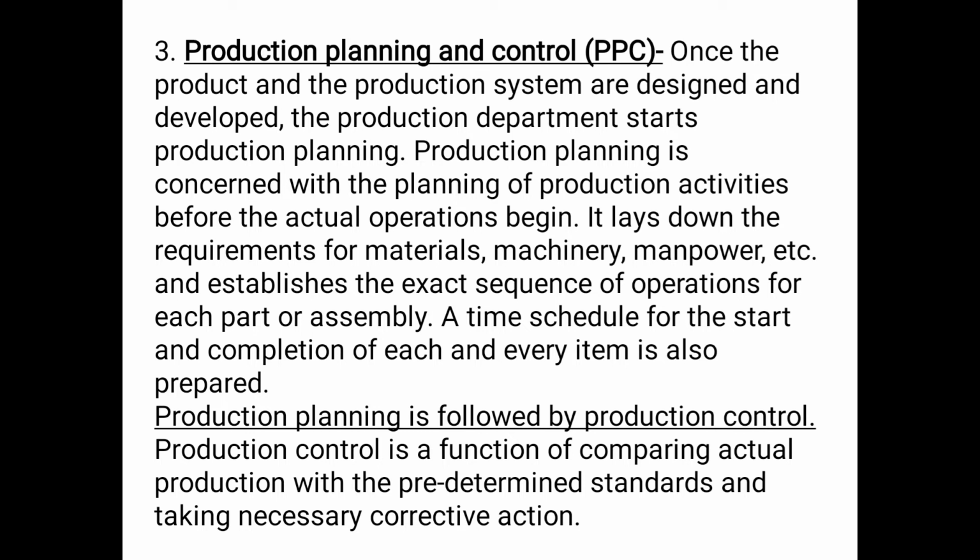Before the work of production actually starts, the layout is prepared well in advance as to what will be the raw materials, what will be the quality, what will be the quantity, what will be the steps, etc. It lays down the requirements for materials, machinery, manpower, etc., and establishes the exact sequence of operations for each part or assembly. That means it has to be decided in production planning what will be the quantity to be produced, what will be the quantity of materials required, what will be the type of machinery required, what will be the amount of manpower required, etc.